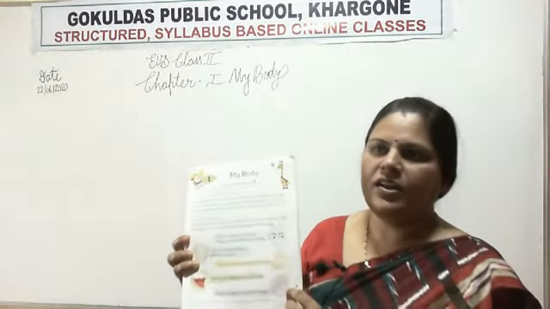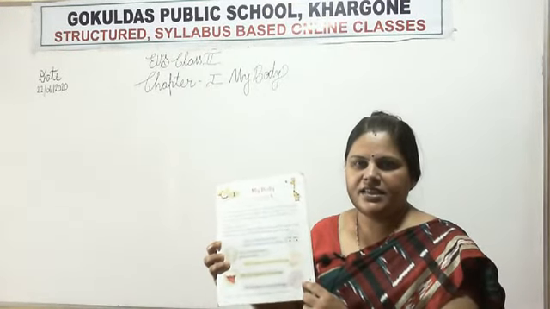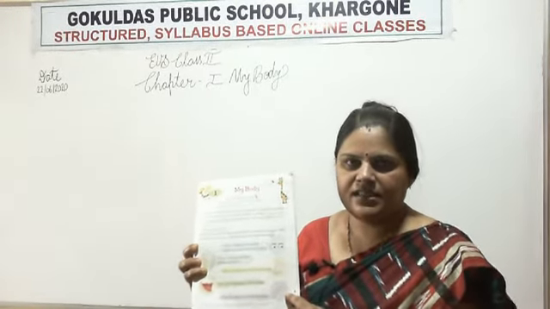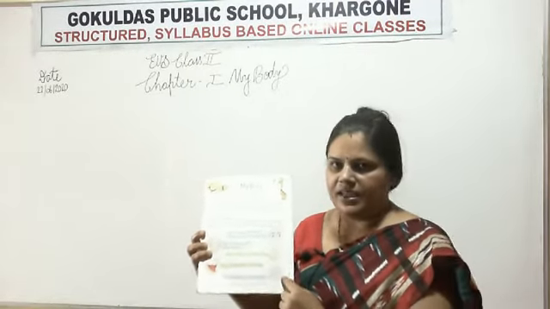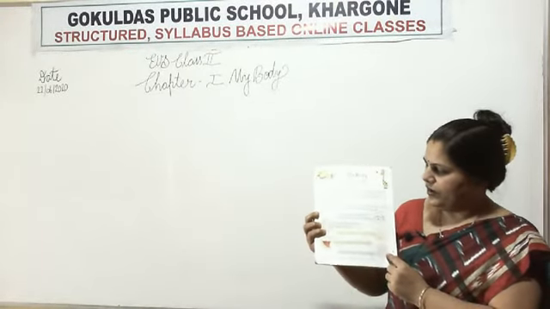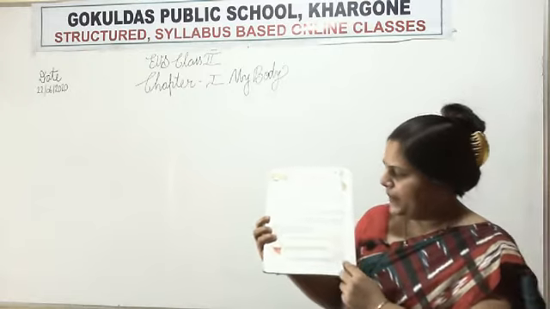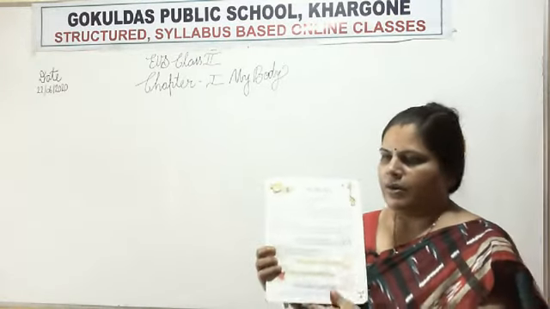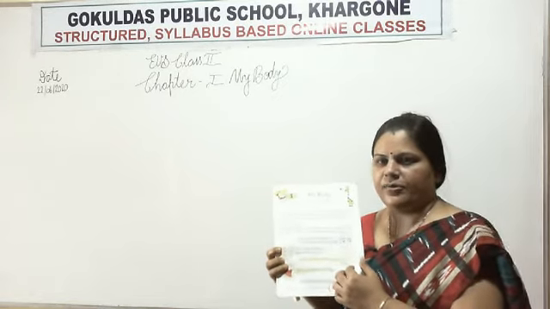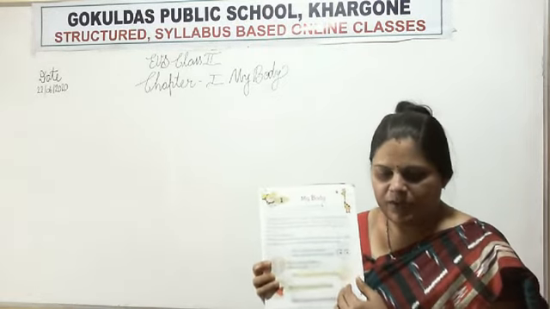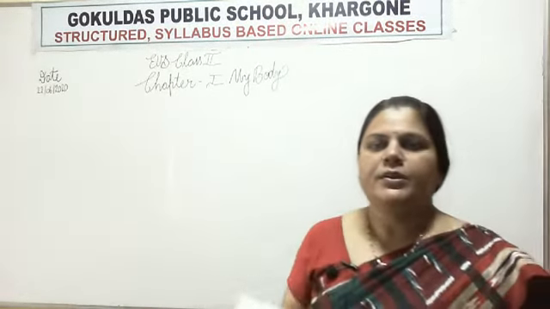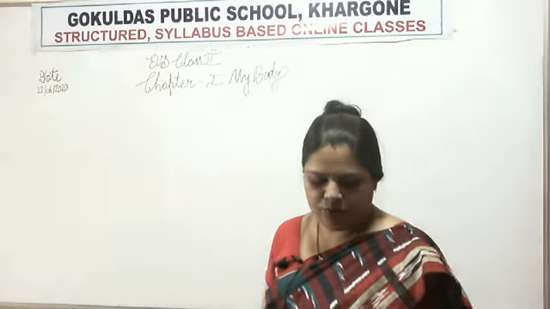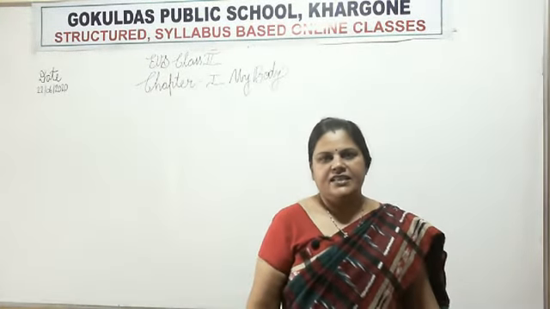These all are the external organs. I already made you learn about all these in our previous lectures, but once again I am repeating for you so you can understand nicely.